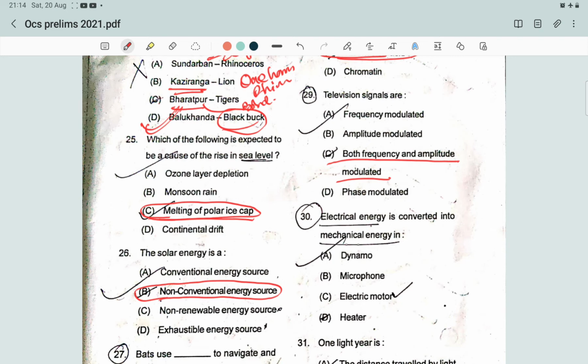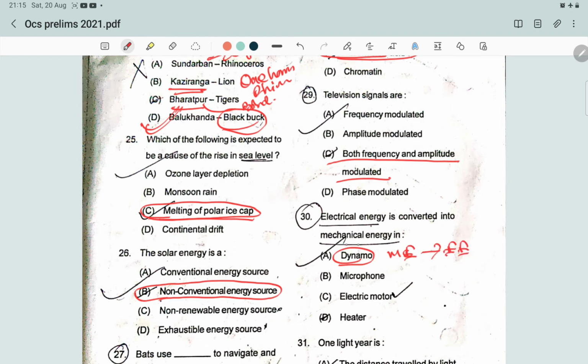Next question: electric energy is converted into mechanical energy in which of the following? The options are dynamo, microphone, electric motor, heater. In a dynamo, mechanical energy is converted into electrical energy.